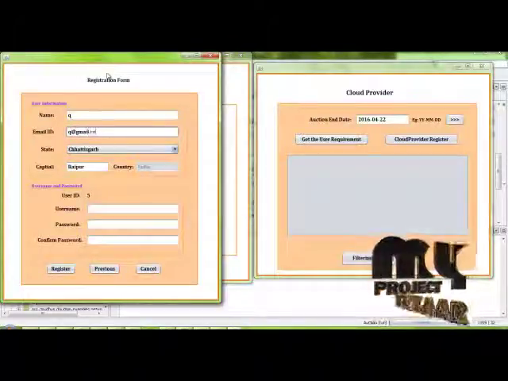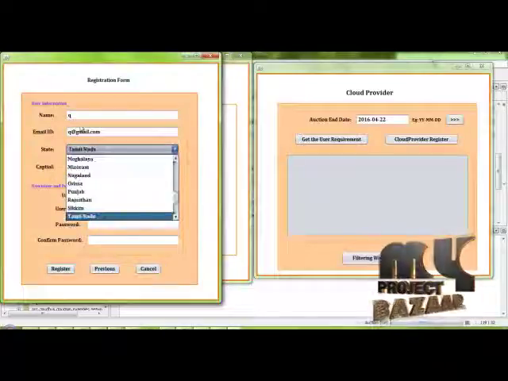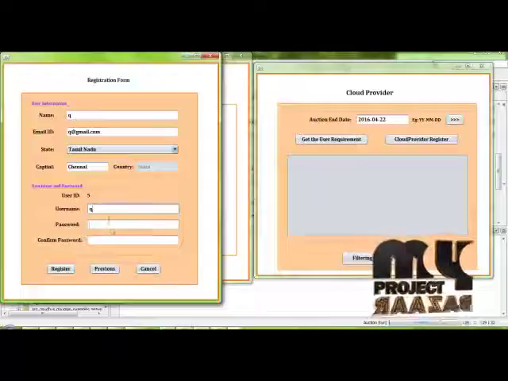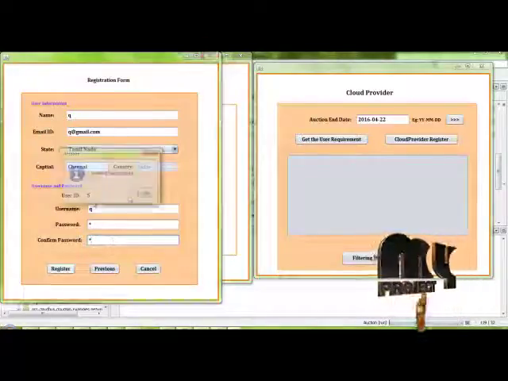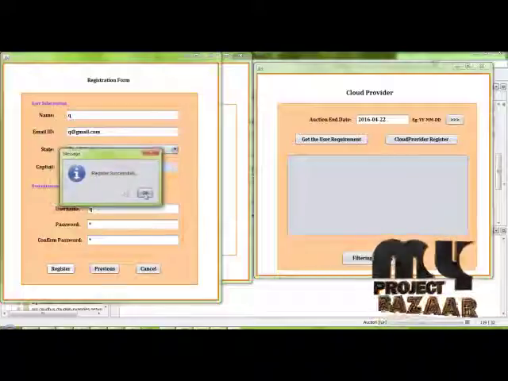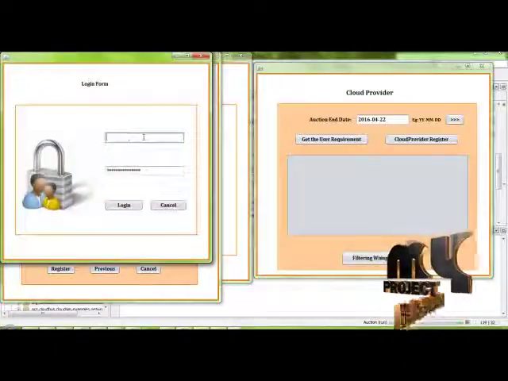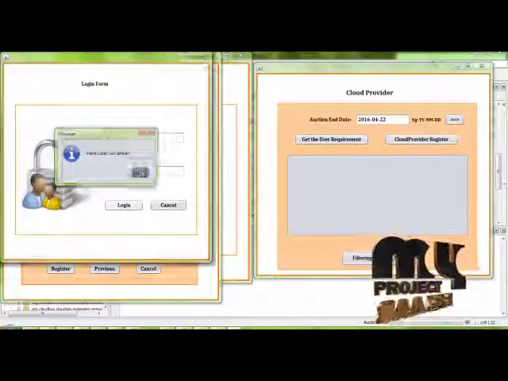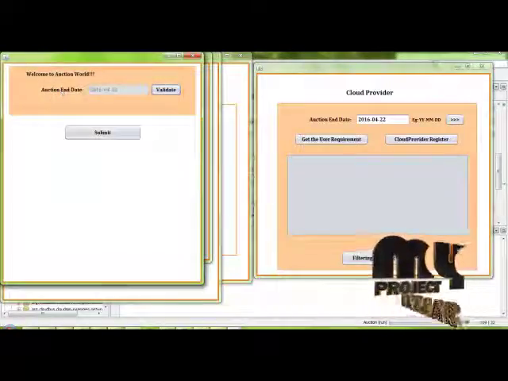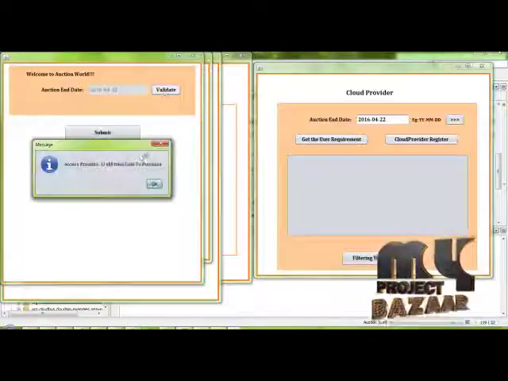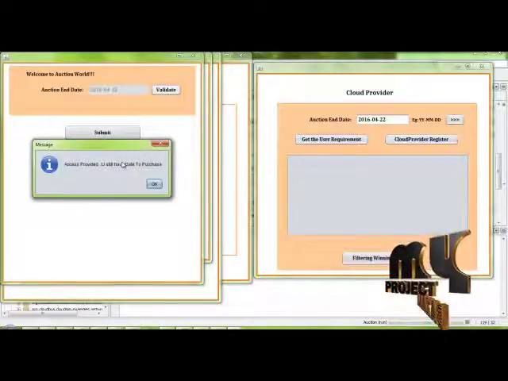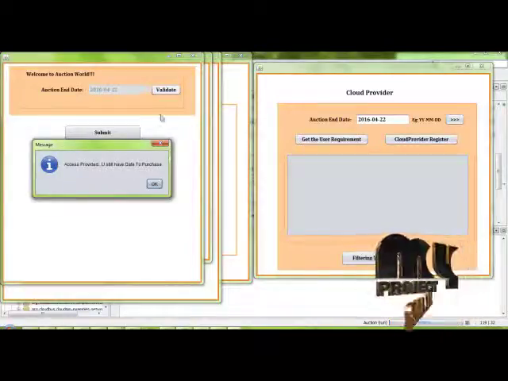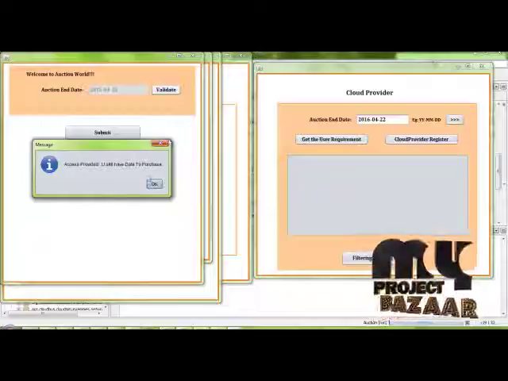Enter the email, q@gmail.com, and choose the state. Enter the username, password and the confirm password. Click register, and the data is successfully registered into the database. Then enter the username and the password that you used in the registration form. Here the auction end date is 22, and it checks the validation. The access is provided, so you still have the date to purchase, because it validates the current date against the auction end date.